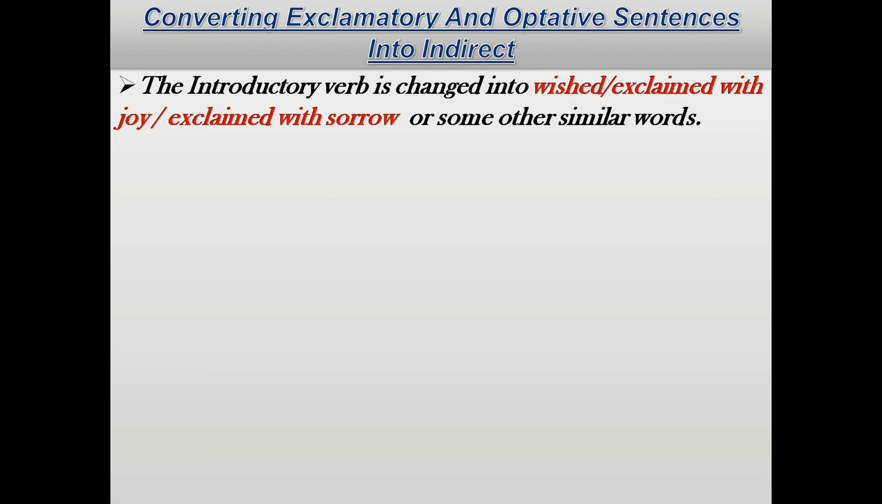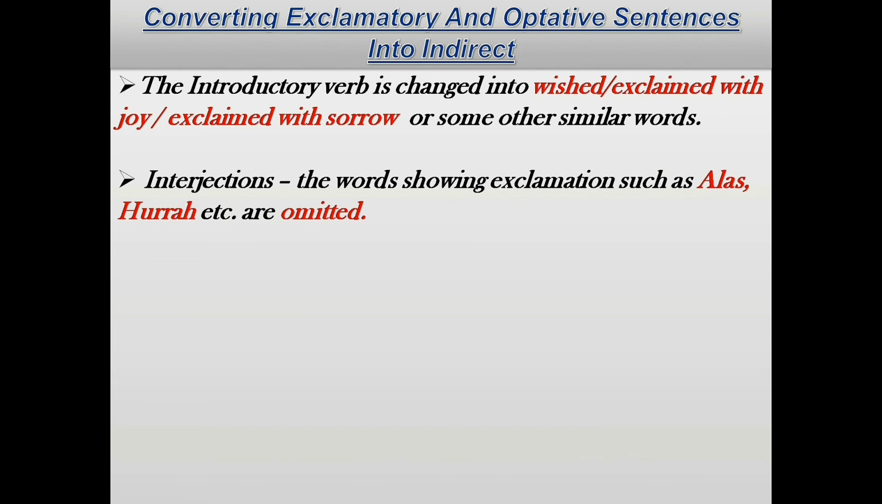Next, converting exclamatory and optative sentences into indirect speech. Now, what are exclamatory sentences? Exclamatory sentences are sentences that express sudden emotion, and they make use of interjections to describe that emotion. Whereas optative sentences are sentences that express a wish. So the introductory verb is changed into wished, or exclaimed with joy, or exclaimed with sorrow, or some other similar words depending upon the sentence and the emotion it evokes.